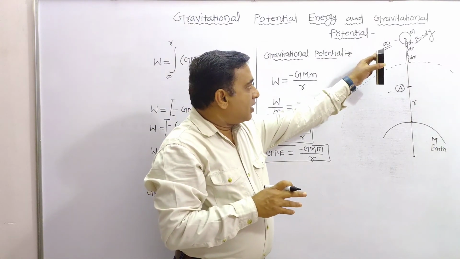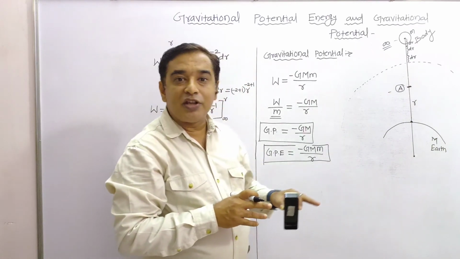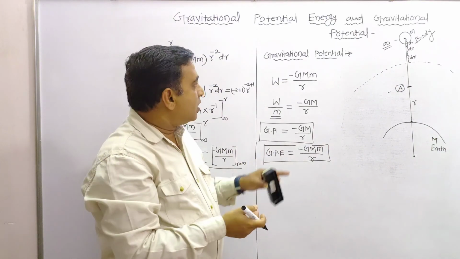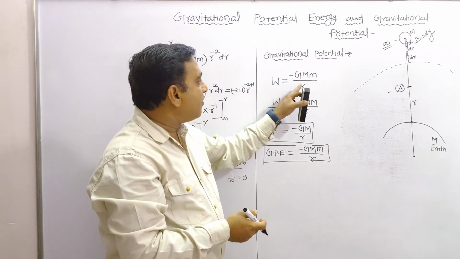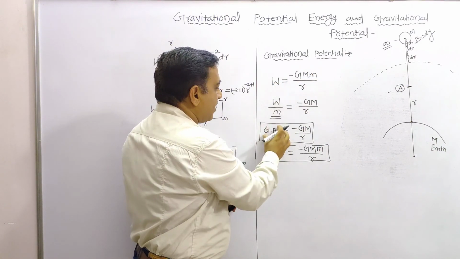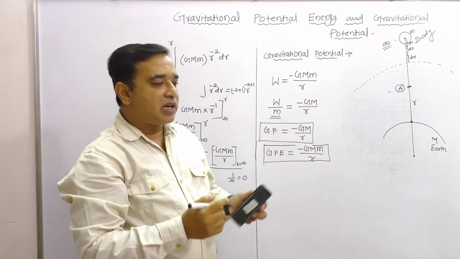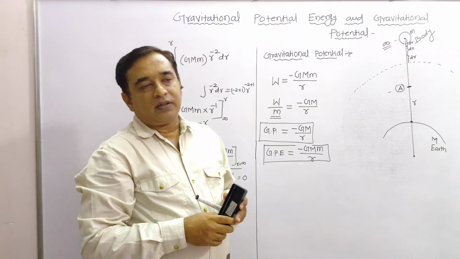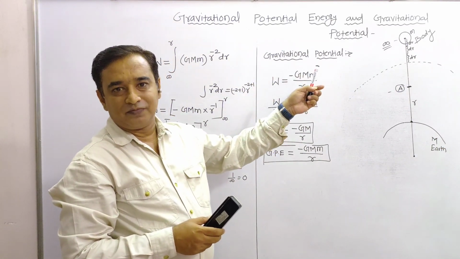Gravitational potential is the work done to bring a unit mass from infinity to a given point inside the gravitational field against the gravitational force. Here, work done per unit mass is nothing but your gravitational potential. Already we know the work done. Here we divide by mass, and hence this is your gravitational potential, which has the formula, once again, minus GM upon r. This negative sign indicates it is against the gravitational force. So that's your gravitational potential energy and gravitational potential. Thank you.